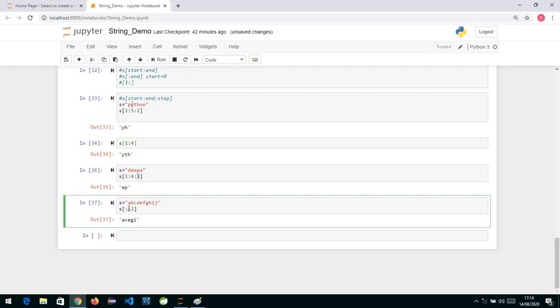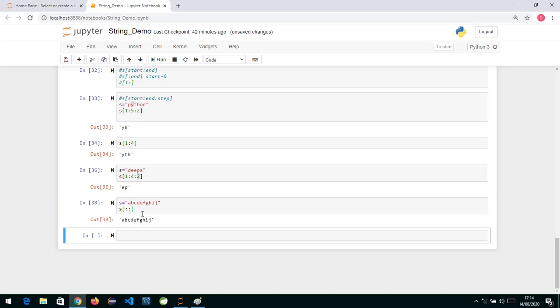If you don't specify end, it takes the length of the string, and if you don't specify the step, it takes 1. So if I write it that way, you will get the whole string because it is incrementing by 1, one character at a time.